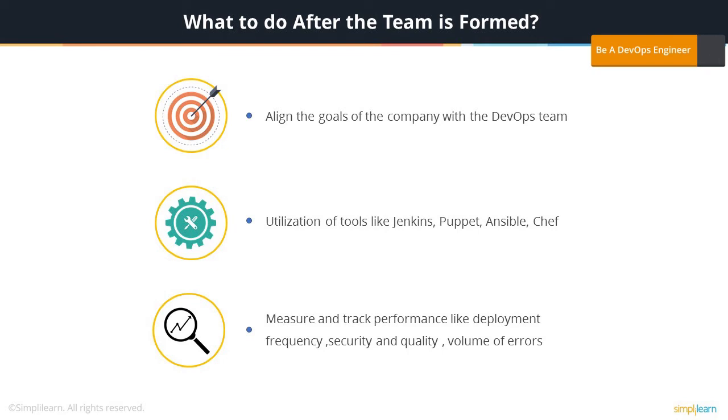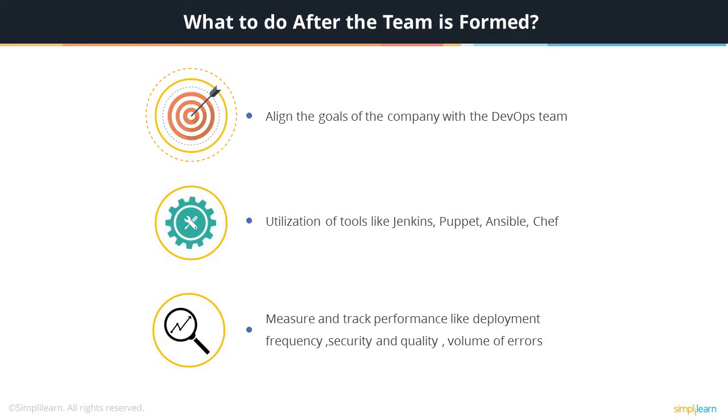With a team structure formed, certain actions are to be followed. The goals of the company must be aligned with the DevOps team. This means that the business requirements and the company vision of the organization must be at par with the objectives of the DevOps team. This approach allows the team members to focus on the business target rather than the individual projects or goals assigned to them. This will create a DevOps team structure based on a specific objective or goal, increasing visibility among team members and also giving them a sense of purpose when they are at their workplace.